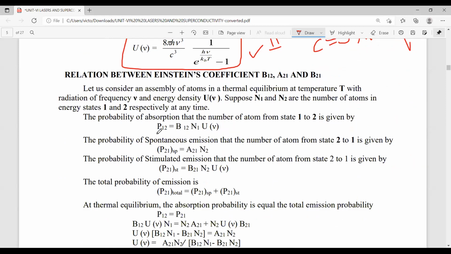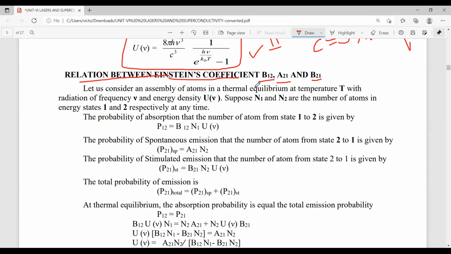Now, how do we derive the relation between Einstein coefficients? What are the Einstein coefficients here? B12, A21, B21. What is the meaning of B12? 12 means it is an absorption process, so transition takes place from 1 to 2.